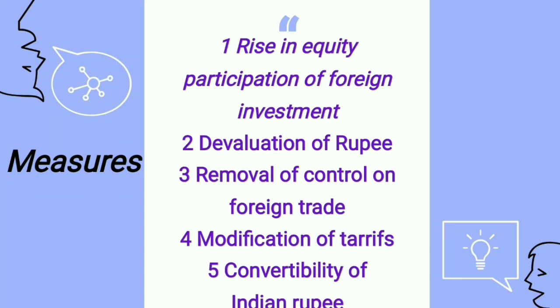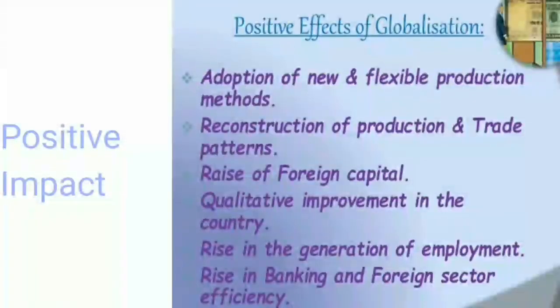Now let's see what the positive impacts of globalization on the nation were. If we see the positive impact, it was huge. We adopted new and flexible production methods because we were able to compete with other nations. So we had modernization in the production field. We reconstructed production and trade patterns. Previously we had traditional patterns; now the patterns were totally changed according to the upgraded era.